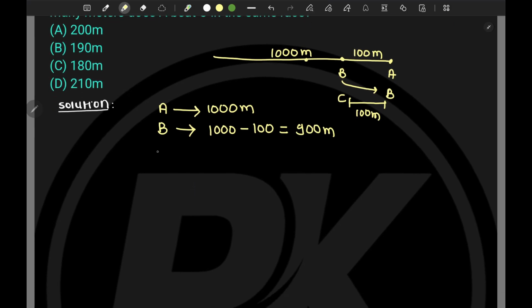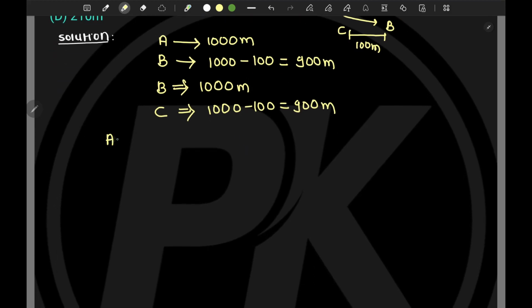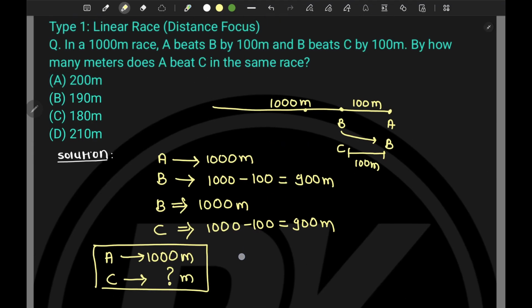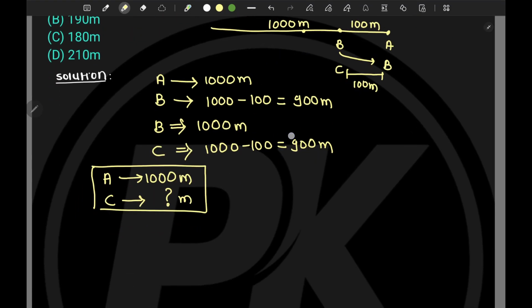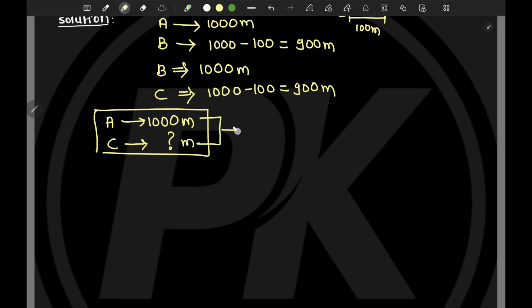And when B covers 1,000 meters, at that time C is at 1,000 minus 100 again, so it will be at 900 meters. So when A is covering 1,000 meters, how many meters is C covering? This is what the actual question is, and with this difference we will get our answer.